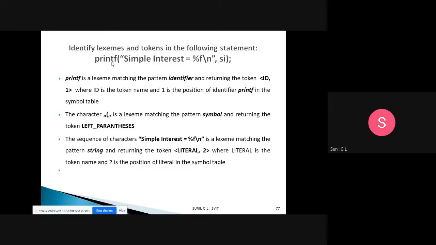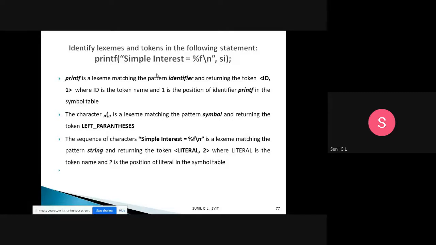First lexeme is printf. Printf is a lexeme, matching pattern is identifier, and returning token is id comma 1, where id is the token name and 1 is the position in the symbol table. Done. Then after printf, the next one is open parenthesis. The character is open parenthesis, matching pattern is symbol, and the returning token is left parenthesis.